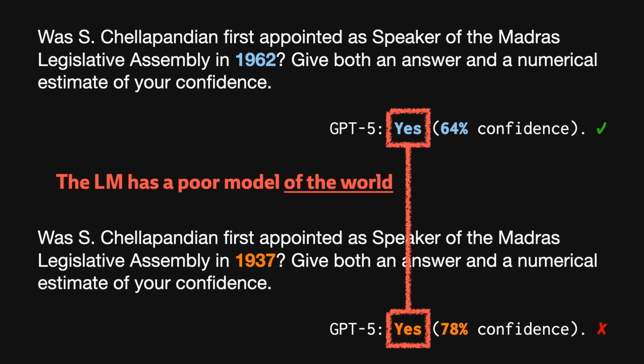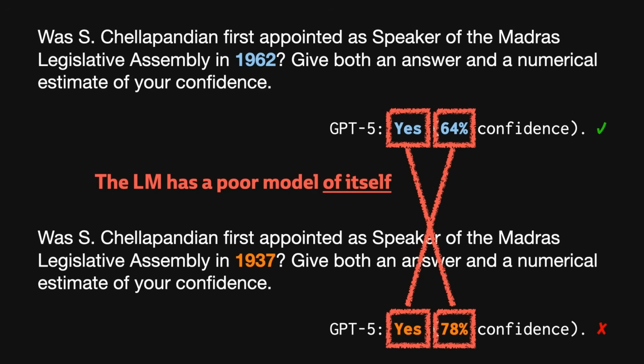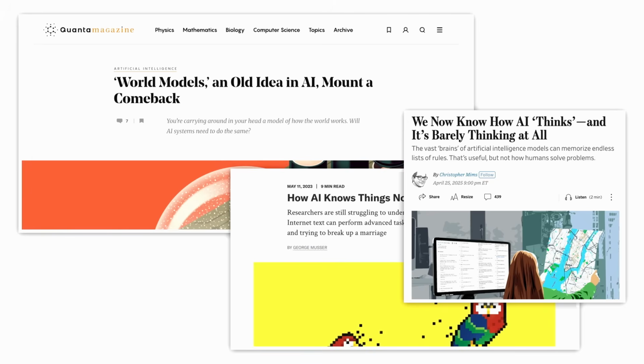So to put this another way, these errors of factual consistency reflect in some sense the fact that this language model has a poor model of the world and what's true in the world and what is possibly true in the world. And these inconsistent confidence scores reflect in some sense the fact that the model has a poor model of itself and the things that it knows or doesn't know and what the evidence is for those things.